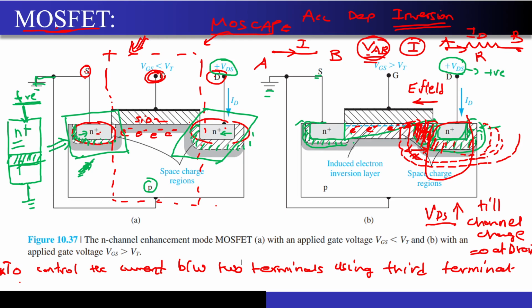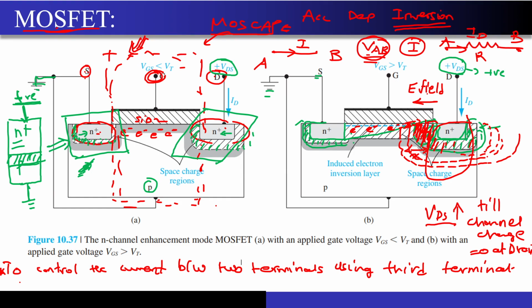So now you can inherently see that there is an inherent MOSCAP structure that is present over here, and apart from that we have added two diffusion regions of N plus, that are source and drain, right?